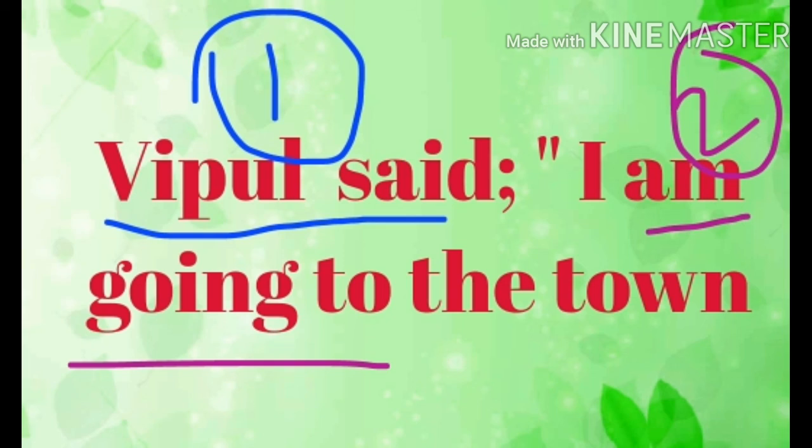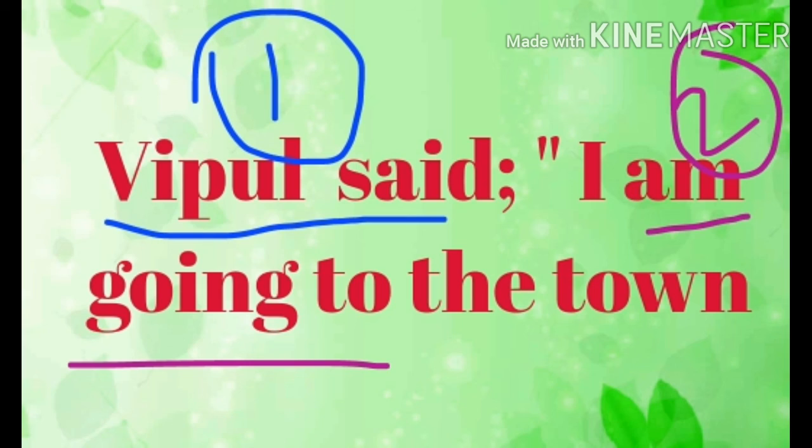So, for example, if people will say, I am going to the town, yes, we don't want to apply any changes. People will say that he is going to the town is enough. But we need to make all the changes when, after that, said comes, or was saying, that also is past, right? Vipul and his friend were saying.